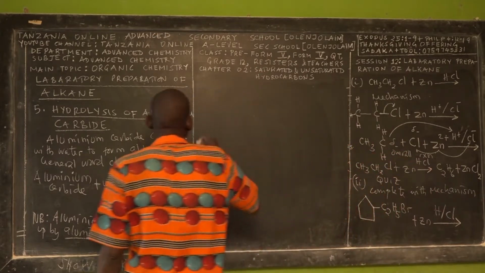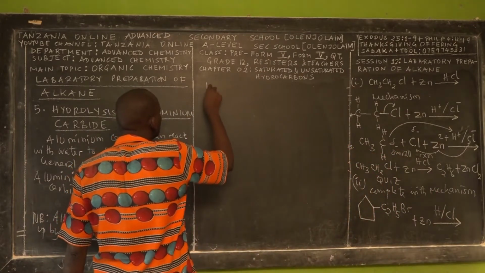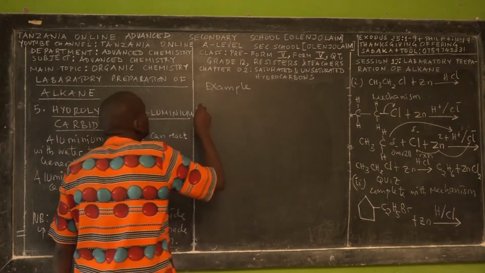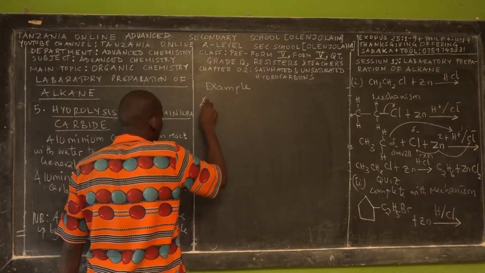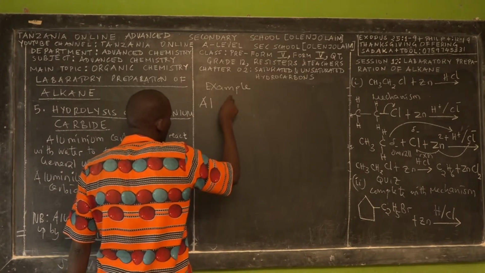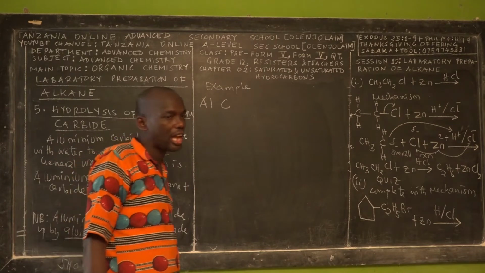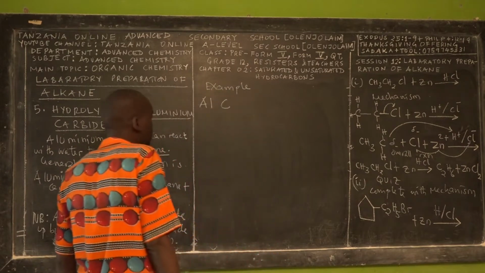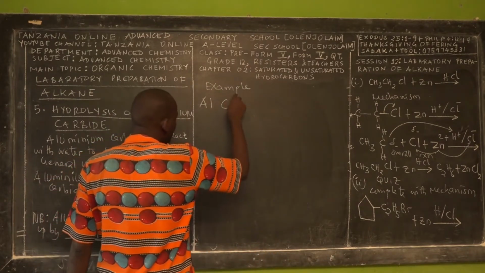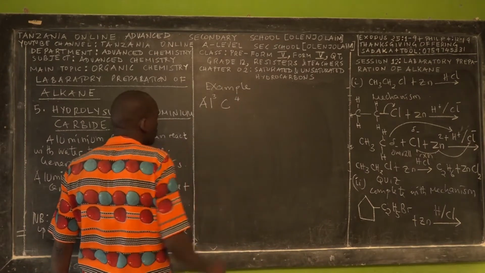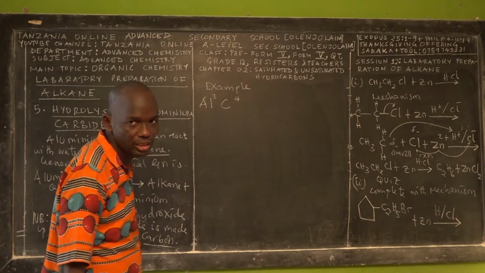Okay, so look at the case now. Let us see an example. We have aluminium carbide. The compound is written according to how the chemical reaction is formed. Remember that carbon has 4 valence electrons, while aluminium has 3 valence electrons.